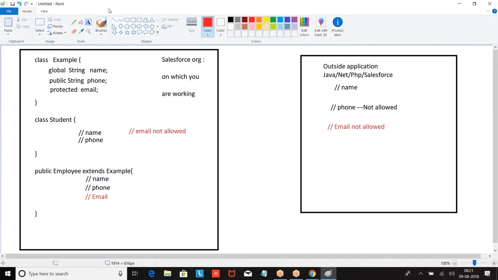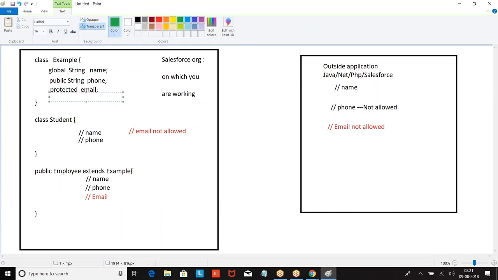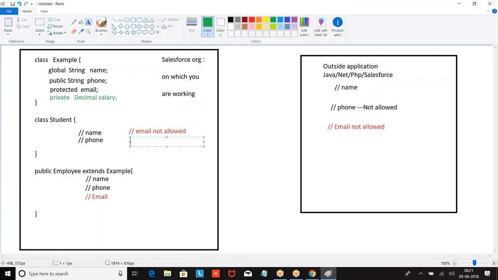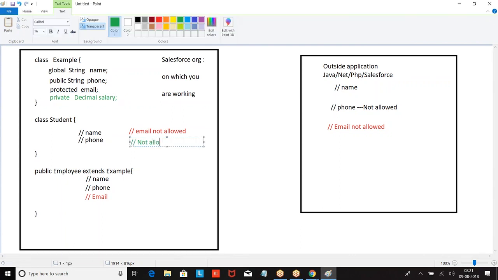Outside the org not allowed. Then I told private.